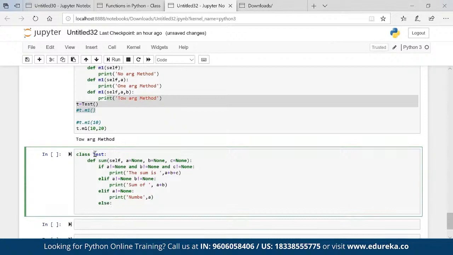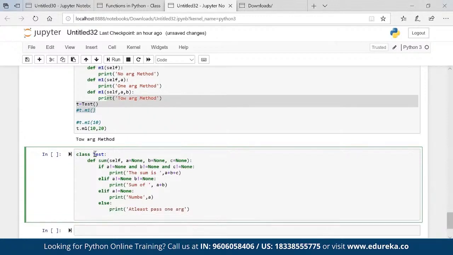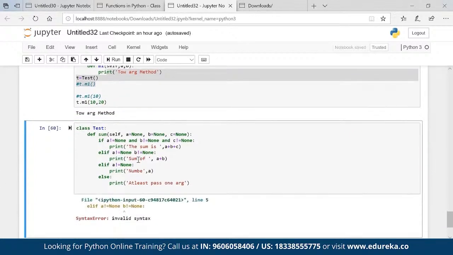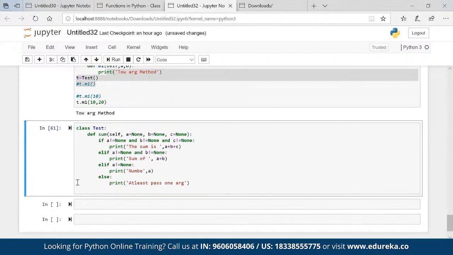Else print at least pass one argument. Okay, something syntactically is missing. Now let's call t equal to test.